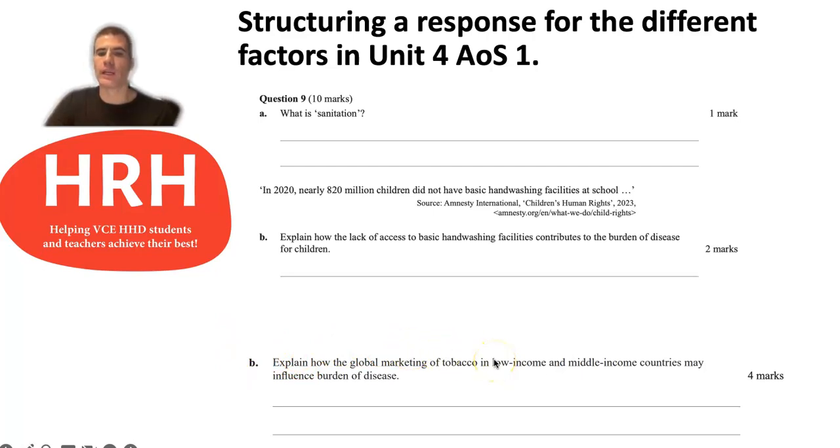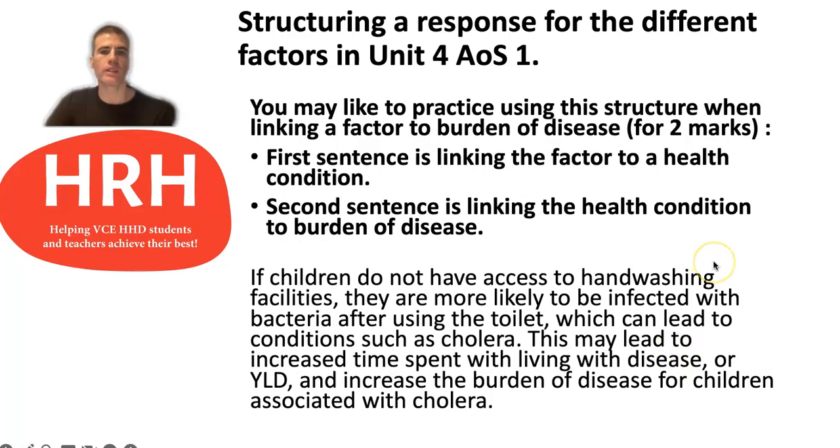Then in another exam down here, they were asking you to explain how the global marketing of tobacco in low income and middle income countries might influence burden of disease. But for 4 marks, I'd be linking into 2 different health conditions and 2 aspects of burden of disease, so both YLL and YLD.